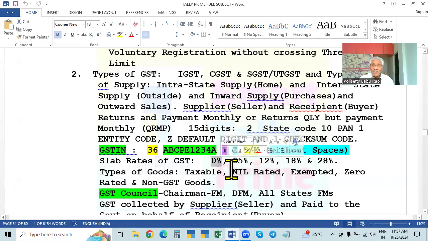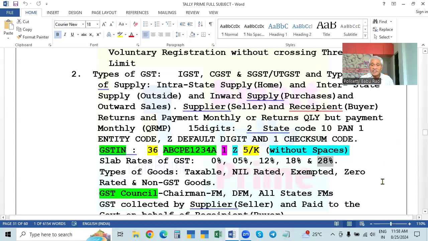So this is called nil rated, and 5%. It is also necessities, but not the most necessary. That is called necessities of life, that is essential also. So the most essential, no tax, that is 0, nil rated. And some essential goods are categorized into 5% tax. 12% and 18% are commonly used by all the people, depending on the demand. So the goods will be divided, and GST will be charged at these 2 rates.